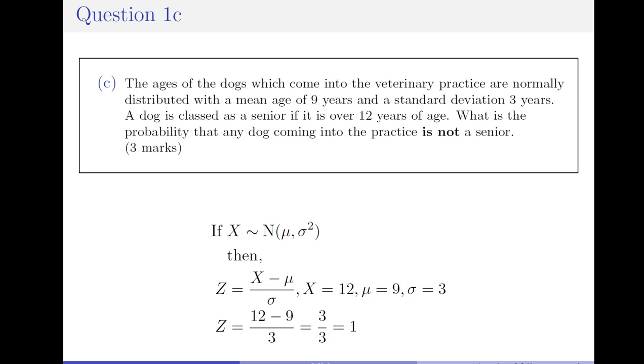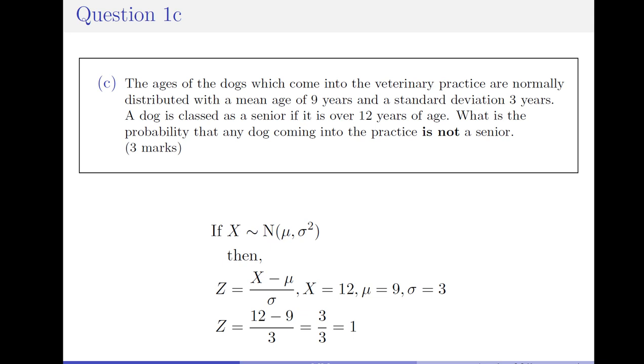So we're interested in the probability that any dog coming into the practice is not a senior. We're also told in the question that they are normally distributed, and that is the key point here. So if the random variable x can be approximated by the normal distribution with mean mu and variance sigma squared, then we can write the random variable z as being x minus mu over sigma.